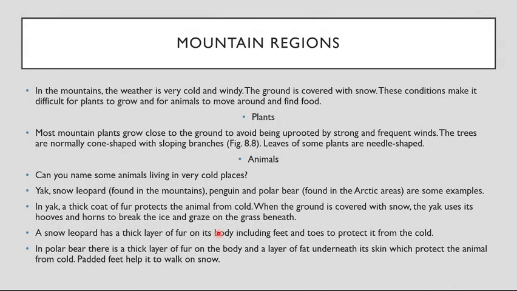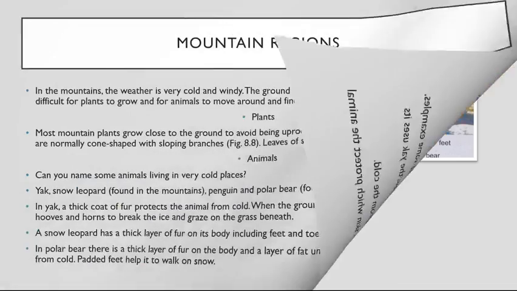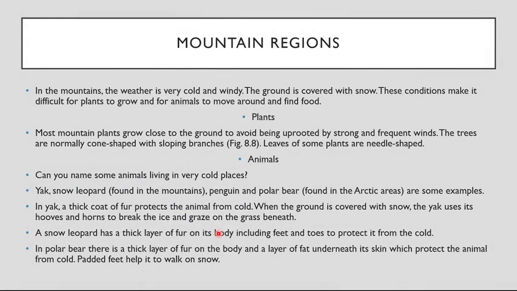Okay, what do animals do for surviving? Can you name some animals living in very cold places? So here two examples are given: yak and polar bear. These two live in the mountain region. Yak and snow leopard are found in the mountains. Penguins and polar bear found in the Arctic areas are some examples.